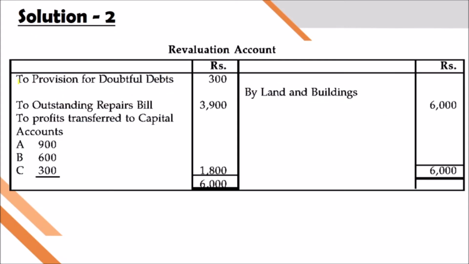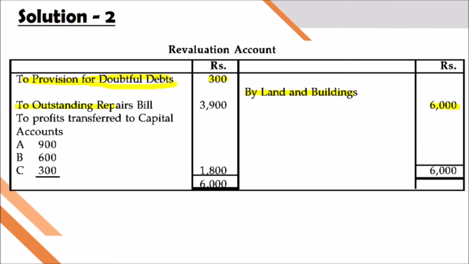The value of land and building is appreciated, so it will be credited in the revaluation account, shown in the credit side of the revaluation account. There is already a provision of 200, now it is increased to 500. So what is the actual amount of increase in this year? 300 additionally, so that is 300.